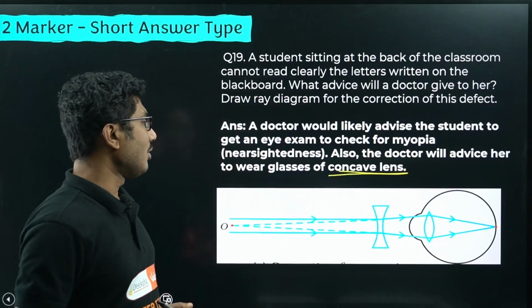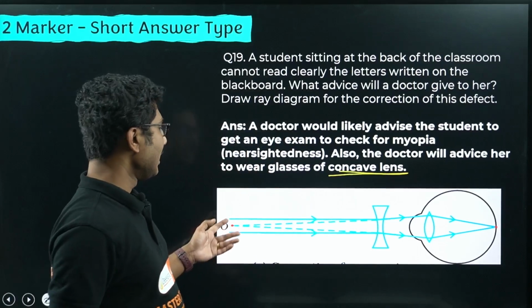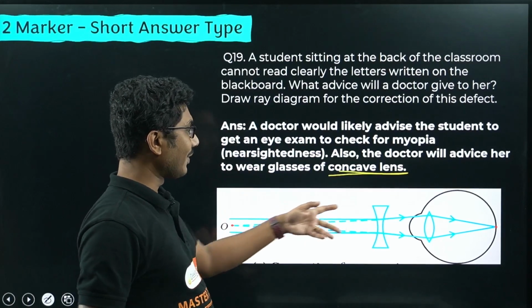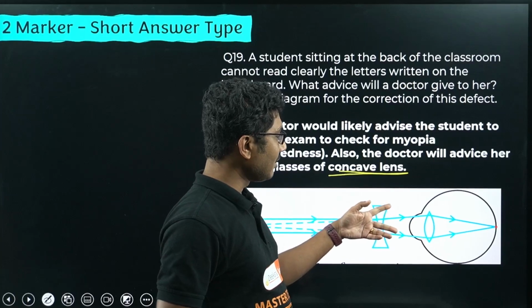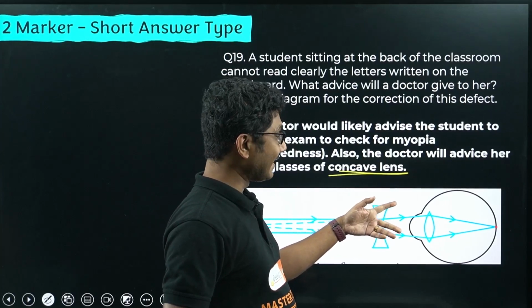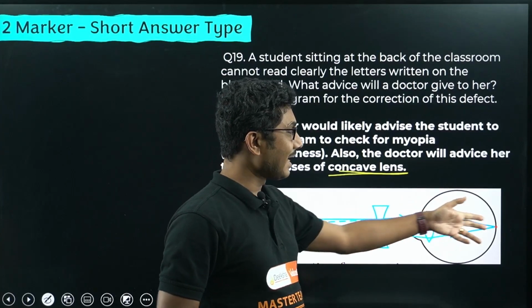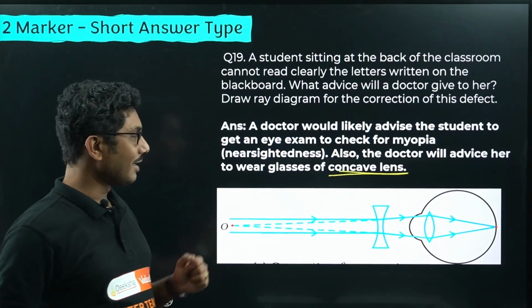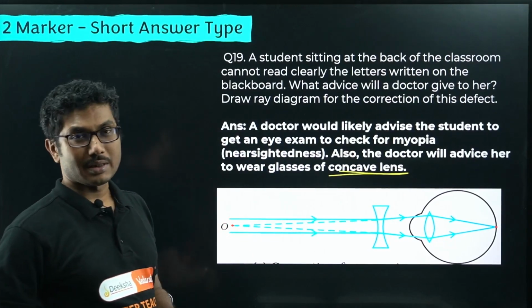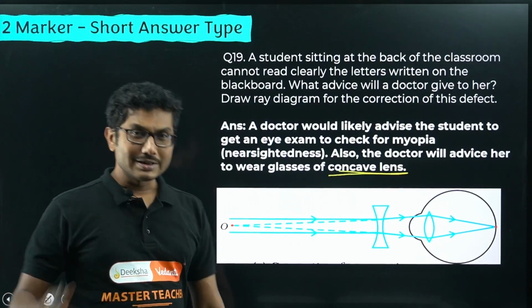Okay. Now the ray diagram will look like this. The parallel rays of light coming towards the lens, after falling into the lens, are slightly deviated, and then after falling into the eye lens, they converge at the retina. And this ray appears to come from some other point. Now how to draw this ray diagram?